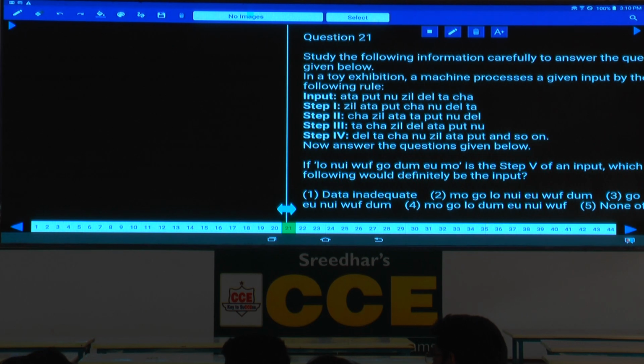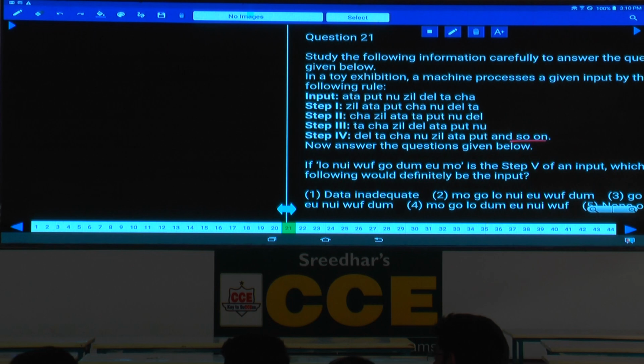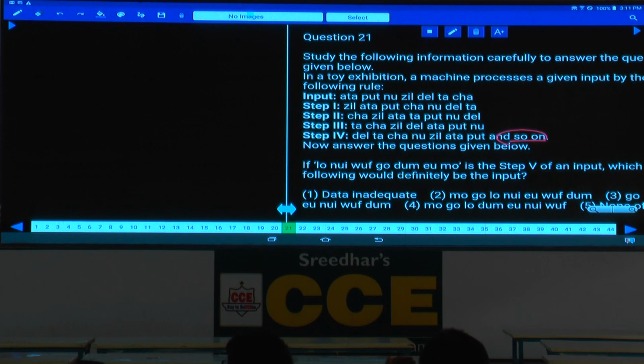Now the third one is "and so on", isn't it? Whenever this "and so on" is given, it comes under which category? Specific order category. We should convert all the words into the positions 1, 2, 3, 4, 5, 6, 7. And so on is nothing but a repetition. Hence, in these types of questions, no step will be declared as the final output, isn't it? Is there any final output here?